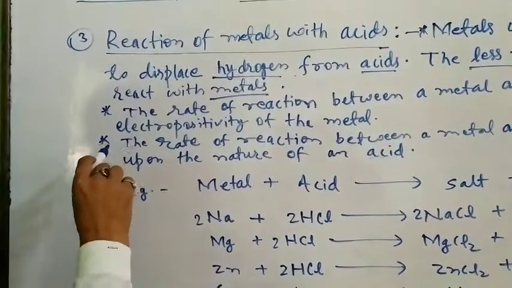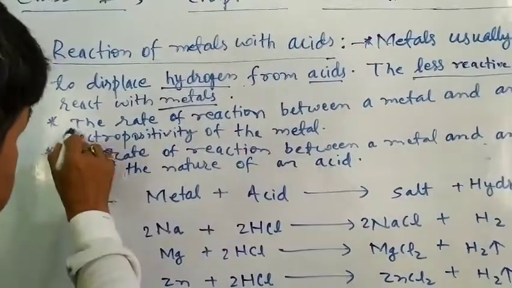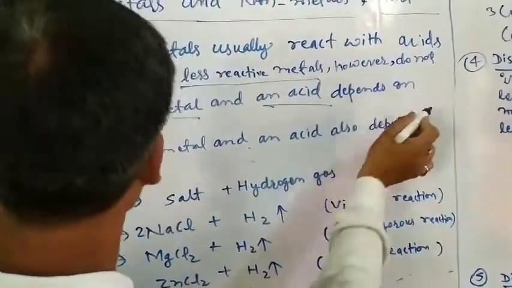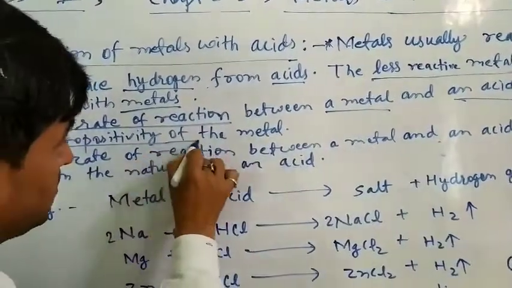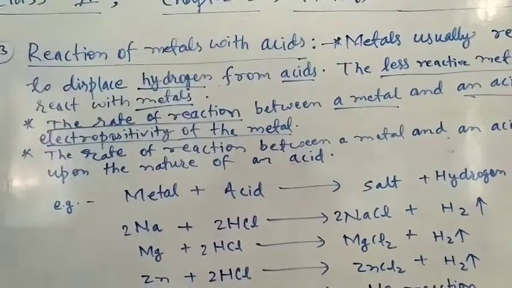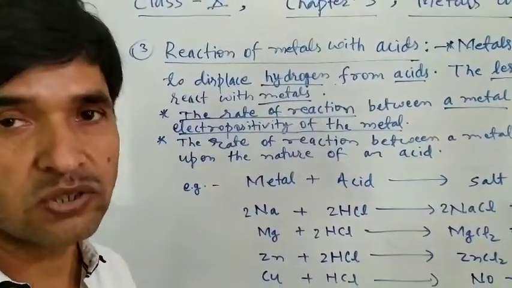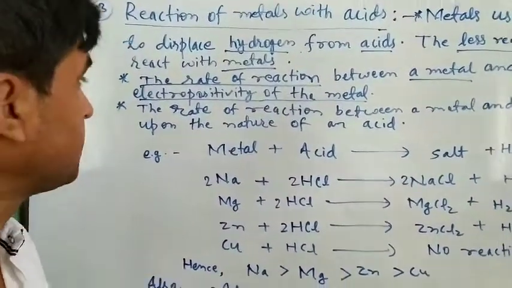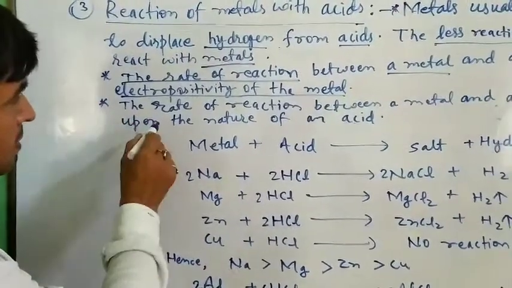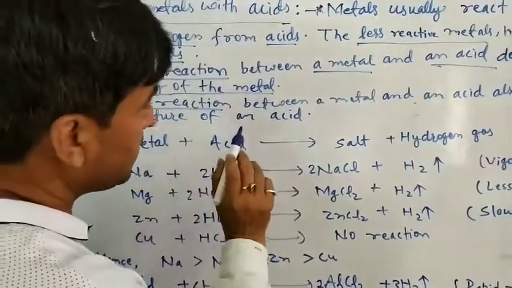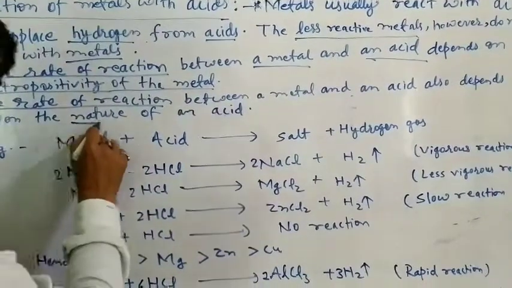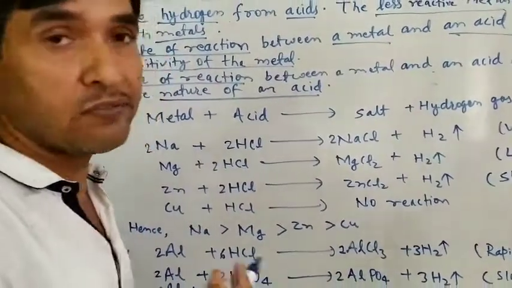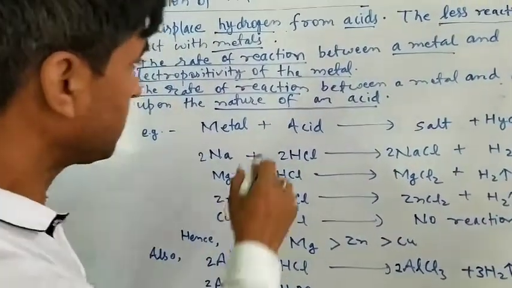The second point is the rate of reaction. The rate of reaction between a metal and an acid depends on the electropositivity of the metal. What is electropositivity? Electropositivity means the tendency to lose electrons from metallic atoms, forming ions. The third point is that the rate of reaction also depends on the nature of the acid. Whether we take a strong acid or a weak acid also decides the rate of reaction.